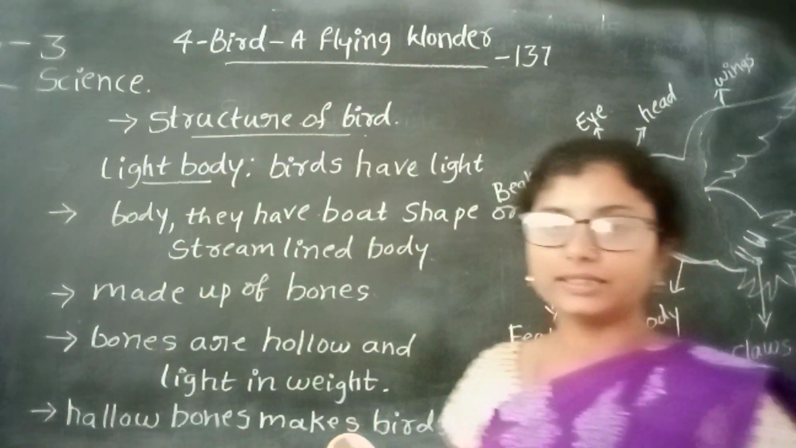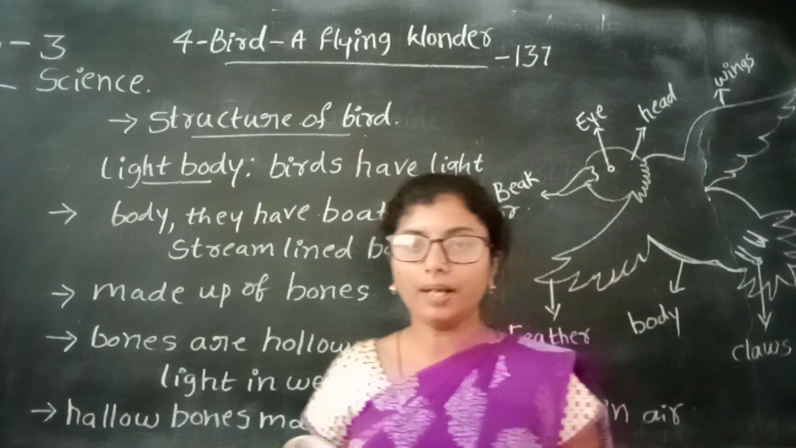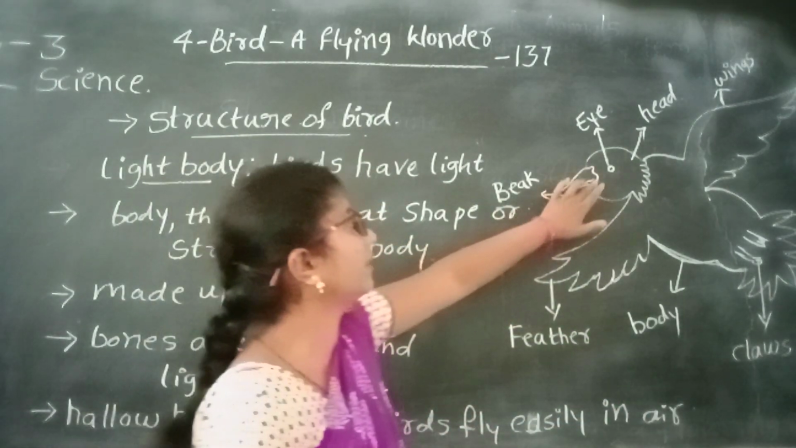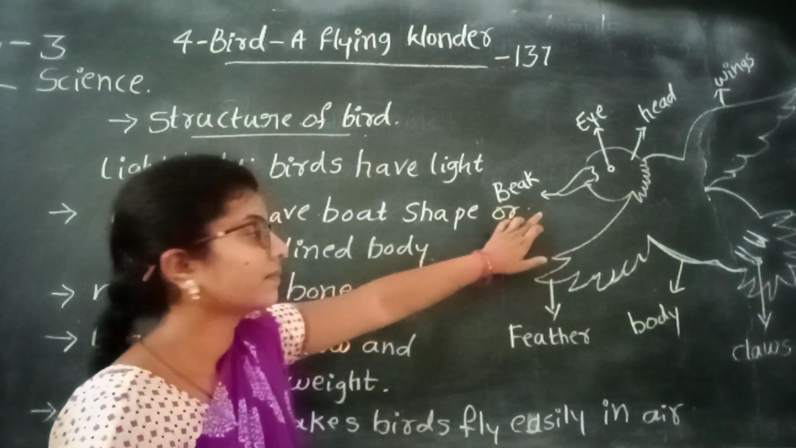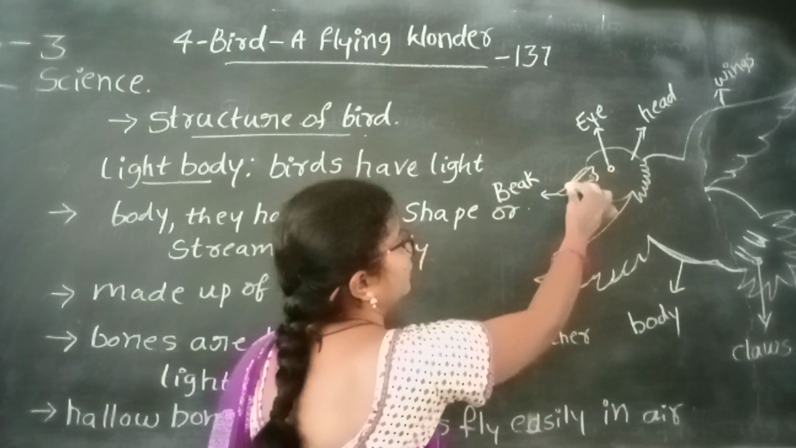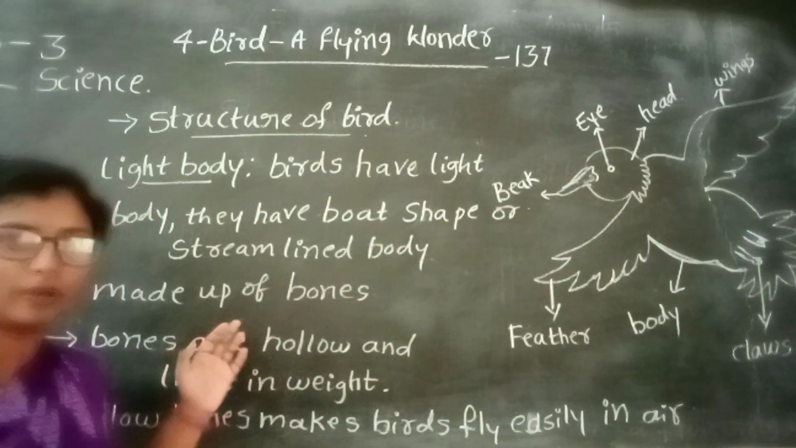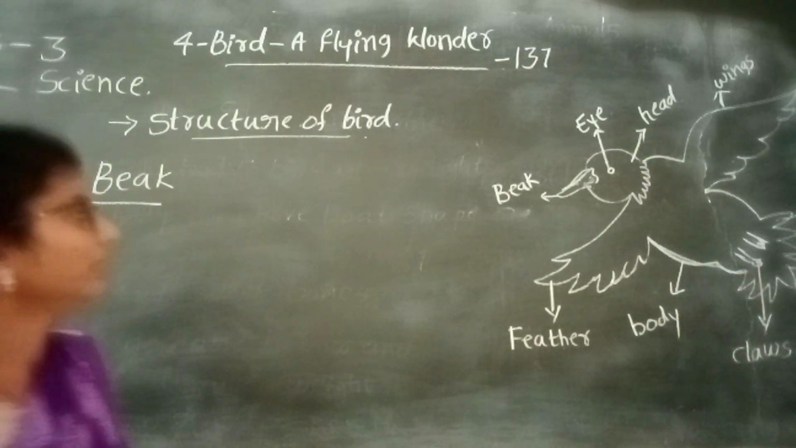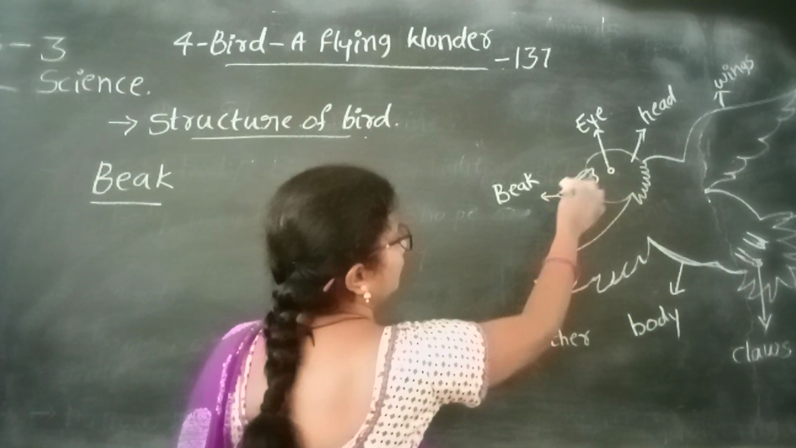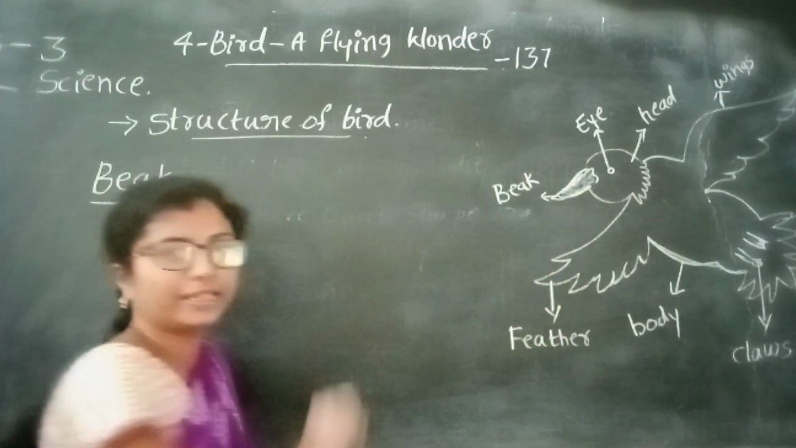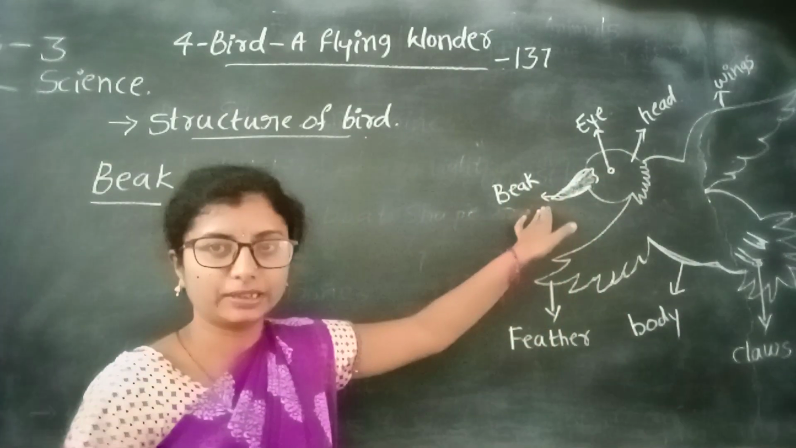Okay, the next part is the beak. This is the beak of the bird. This part is called a beak. Okay, let us discuss the beak. The shaded part is the beak part of the bird.